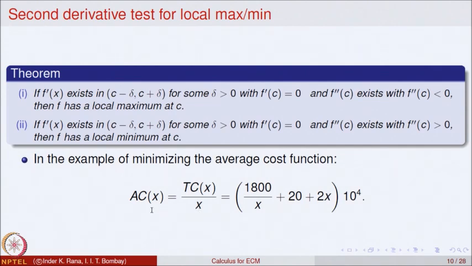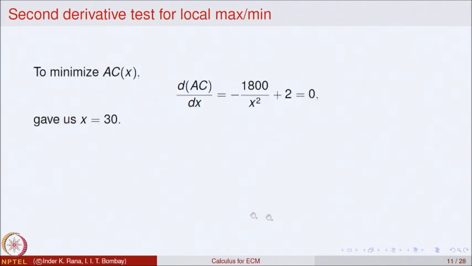That average cost function in that example came out to be this. To analyze whether it is minimizing or maximizing the average cost, we looked at the derivative of this, and we found that the derivative equal to 0 gives us the value x equal to 30. So, at x equal to 30, there is the possibility of a local maximum or minimum.